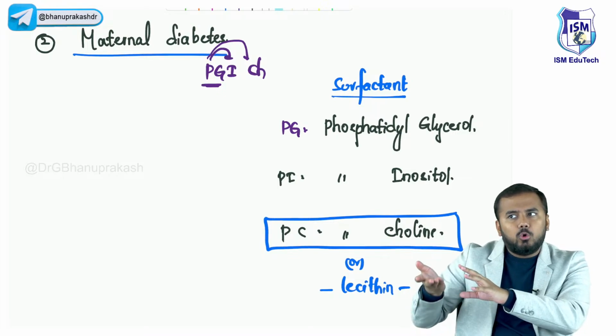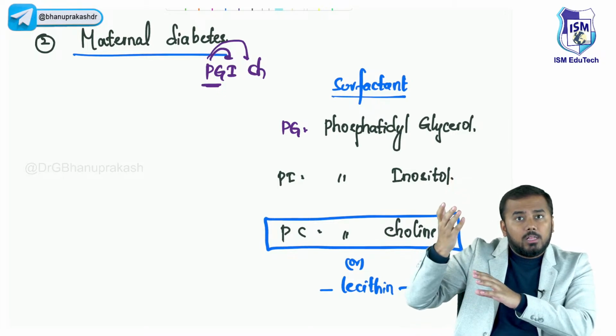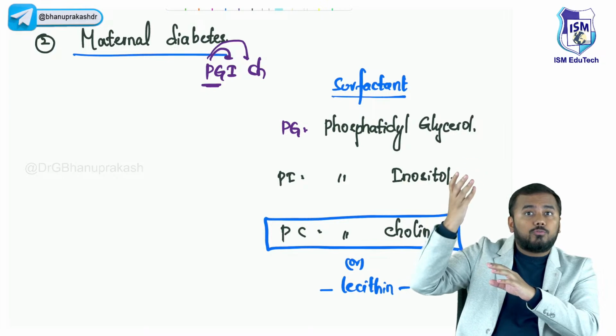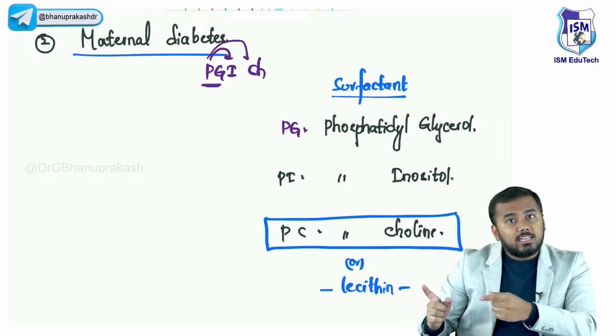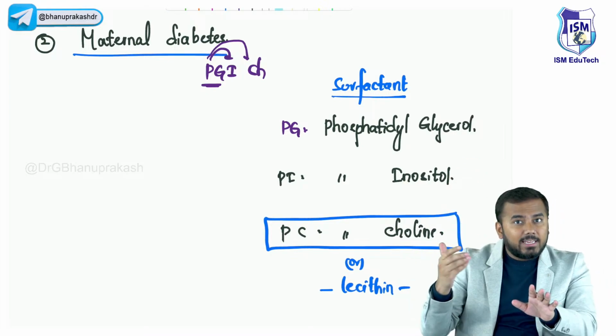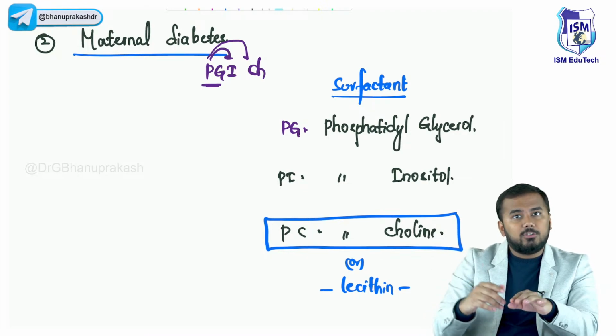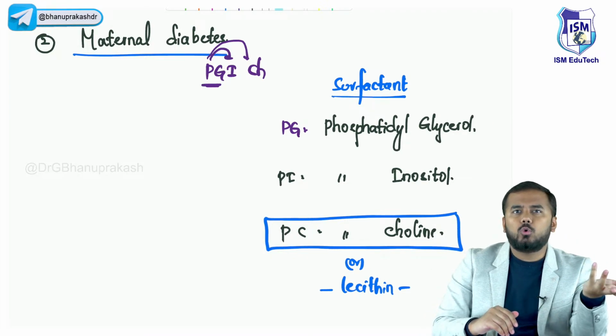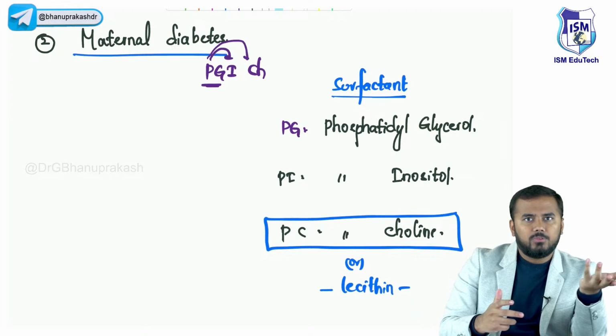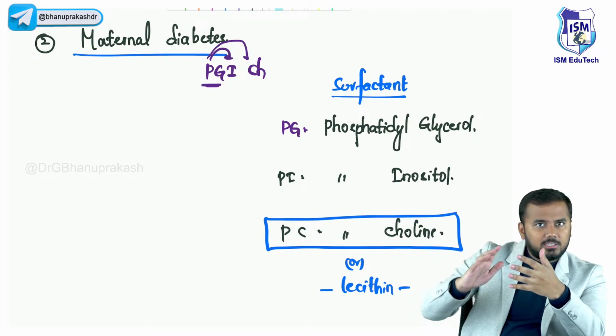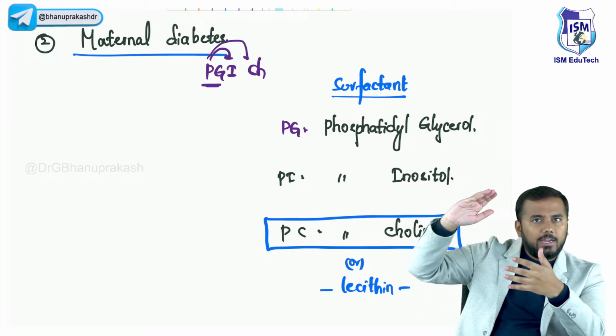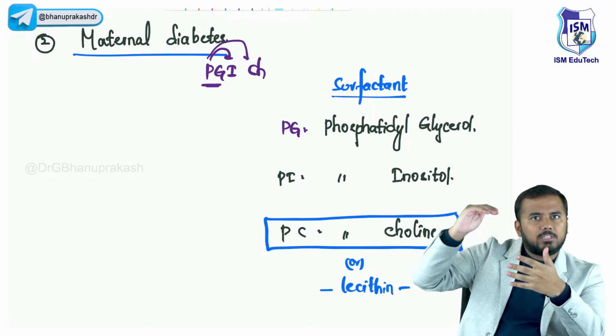That means the glucose level inside the fetus will also increase. Now whenever there is increased glucose in the fetus, the fetal pancreas is normal, so it keeps on releasing excess insulin. Obviously all of you know when glucose is there, insulin will be released. So right now within the fetus glucose levels are high, so because of that the insulin levels are also increased.